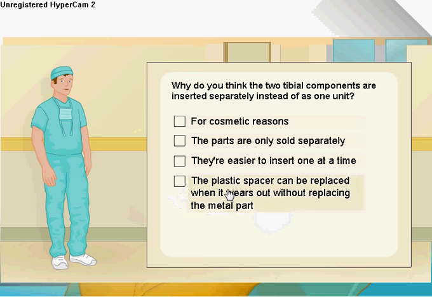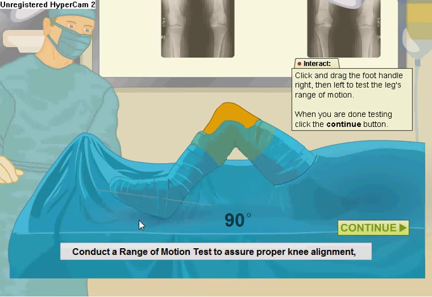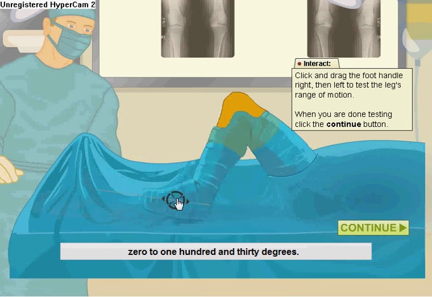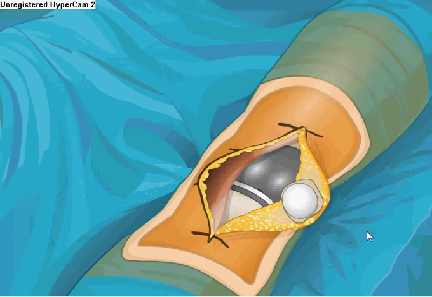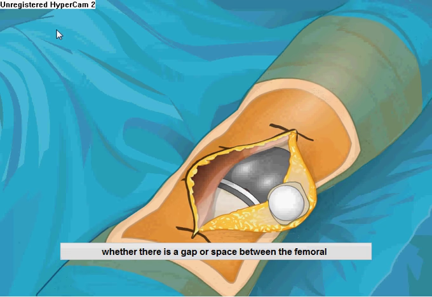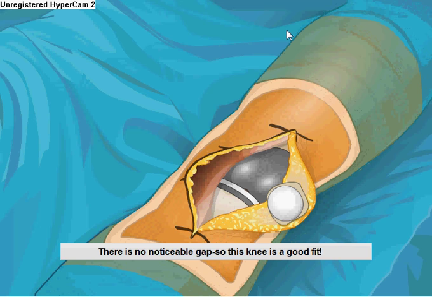Why do you think the two tibial components are inserted separately instead of as one unit? Fantastic! Conduct a range of motion tests to assure proper knee alignment and successful prosthetic fit. Typically, a normal range of motion allows the leg to move from 0 to 130 degrees. Knees aren't meant to bend sideways, so it's important to determine whether there is a gap or space between the femoral and tibial components. There's no noticeable gap, so this knee is a good fit.